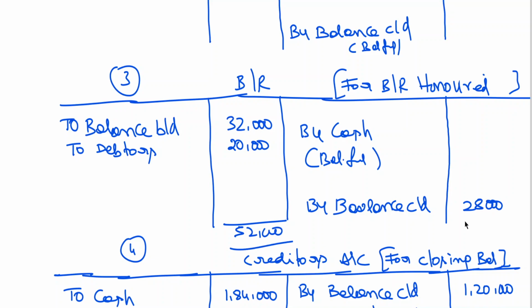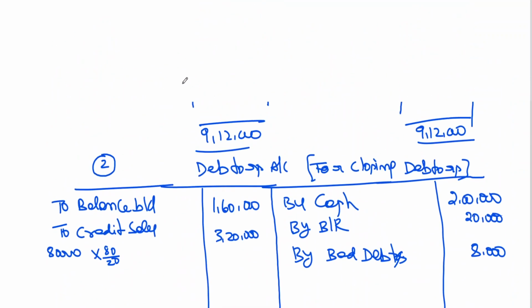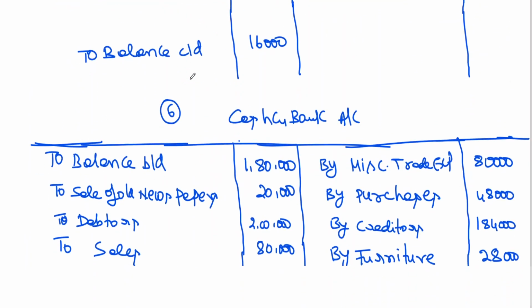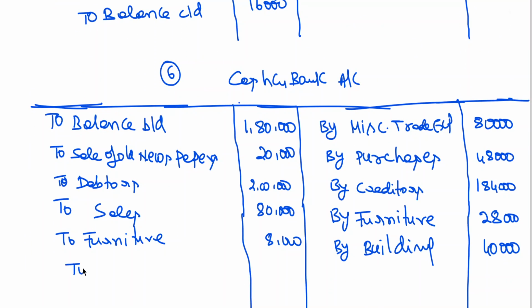20. 8,000 is going to be 20, 24,000. 24,000 is going to be your balancing figure, and this is to be taken to the cash book, bills receivable.